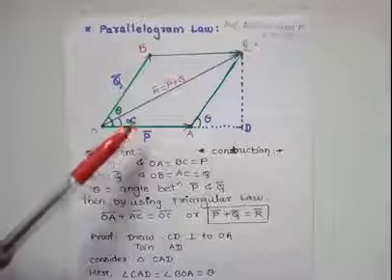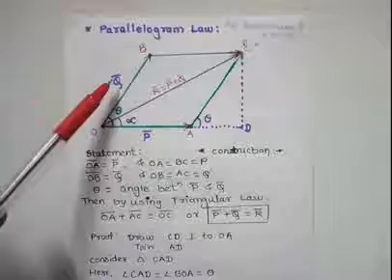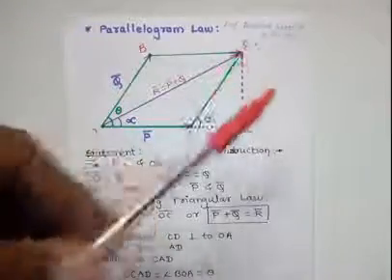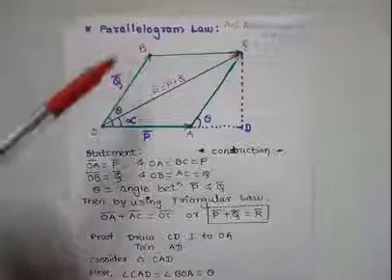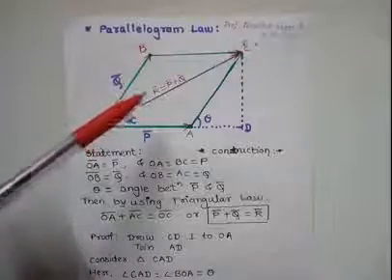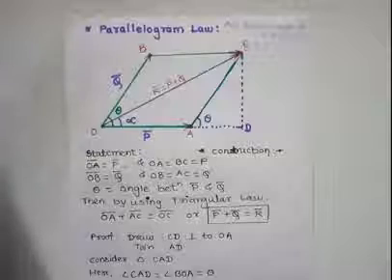Now the resultant of P bar and Q bar is equal to the sum of P bar and Q bar, and it is equal to the diagonal of the parallelogram.